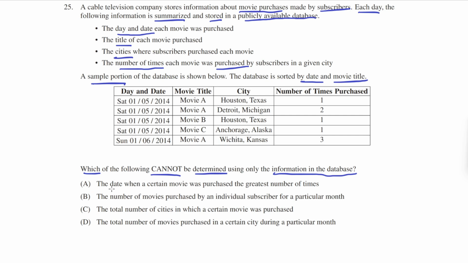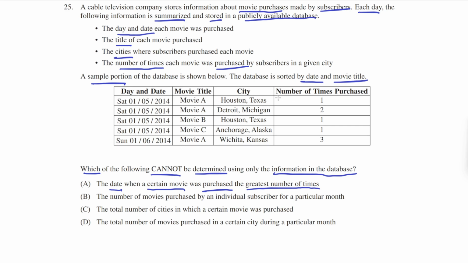A says the date when a certain movie was purchased the greatest number of times. This can easily be determined from the data set because the data set organizes the data by date and movie title, and it shows us on each day which movies were purchased.